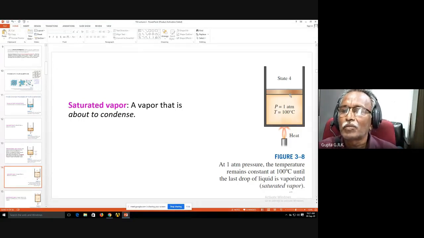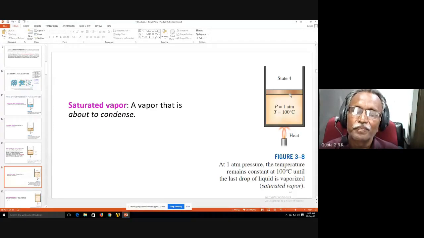So at 1 atmospheric pressure, the temperature remains constant at 100 degrees centigrade until the last drop of liquid is vaporized. During change of phase, the temperature is not changing, it is 100 degrees centigrade only. That's why you can see pressure and temperature during change of phase are dependent on each other. They are dependent properties, but specific volume gradually changes. So P and v are independent, T and v are independent, but P and T are dependent.